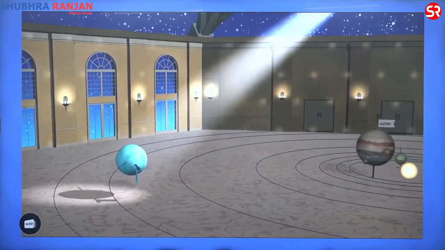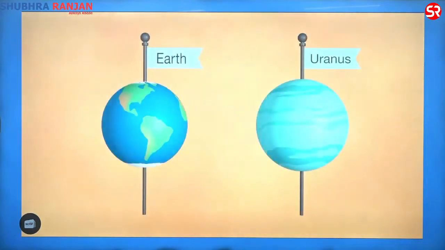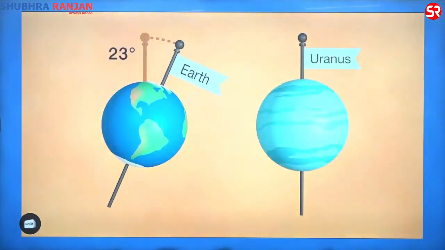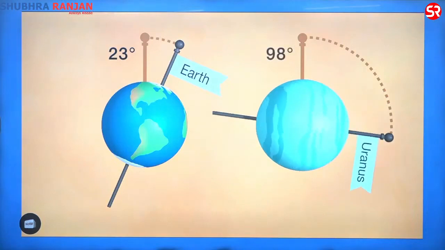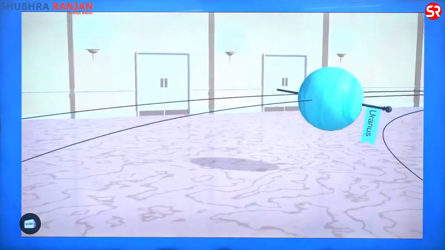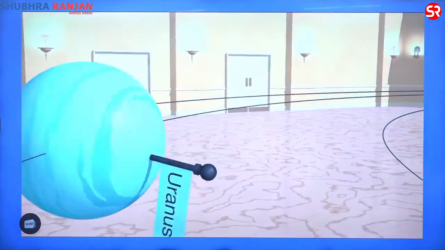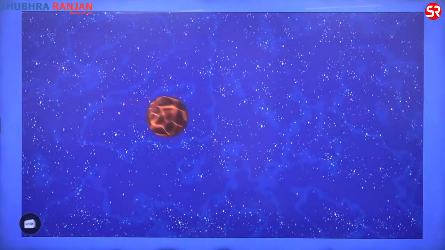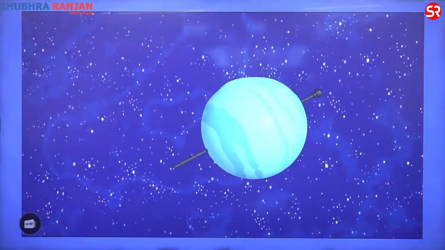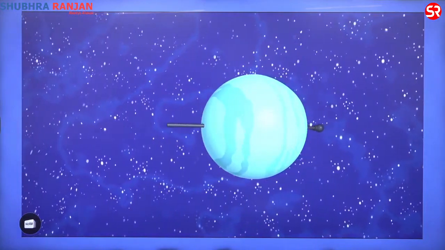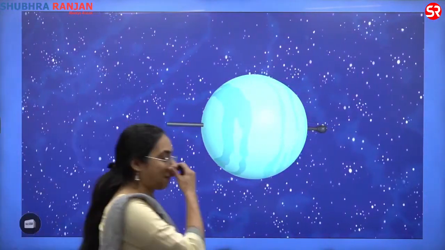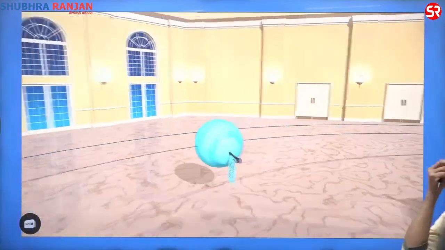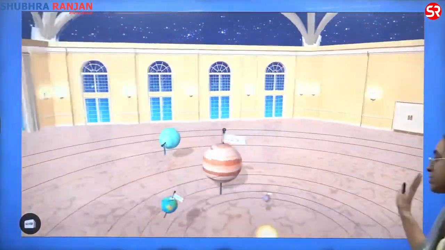Just how different is Uranus' dance? Very. While Earth's axis is tilted about 23 degrees, Uranus tilts almost 98 degrees. Uranus' axis is so tilted, it actually looks like the planet is rotating on its side. How did this all happen? One theory is that a body collided with Uranus a long time ago, radically throwing out its rotation. Until we know for sure, the planet's strange tilt remains one of the great mysteries in the dance of the universe.